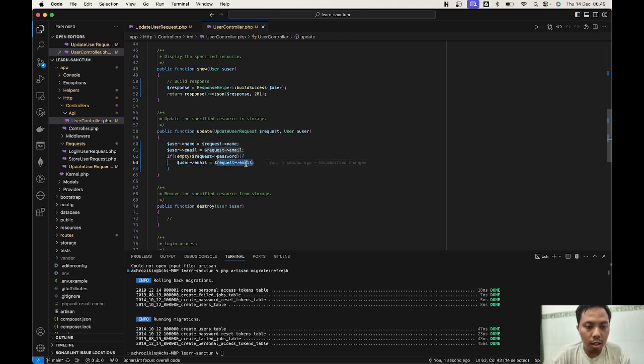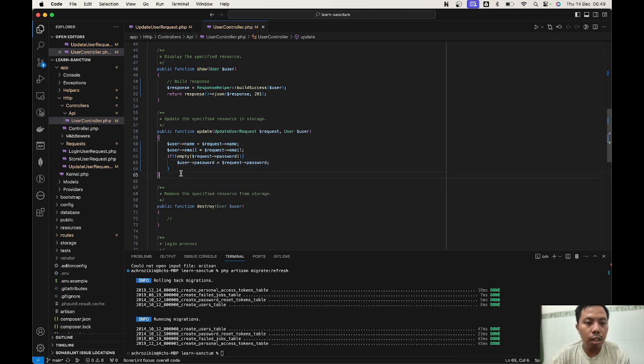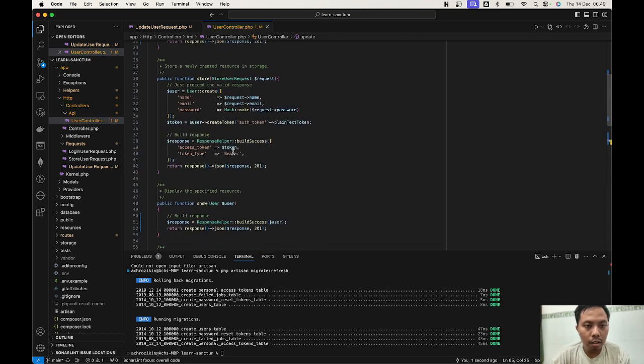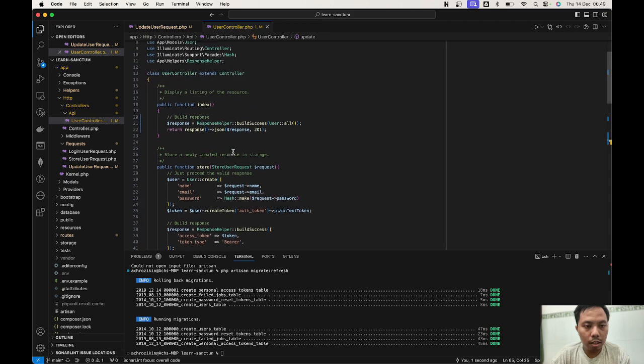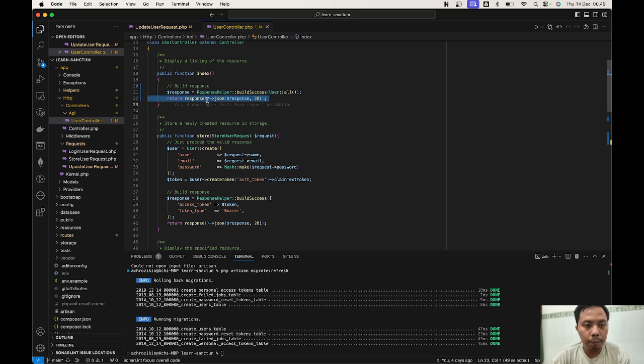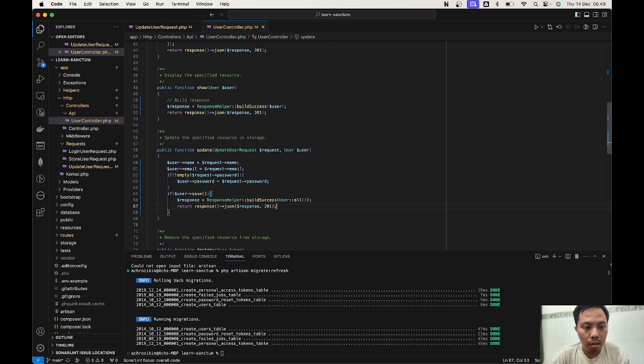Okay, something like this, and then we're gonna save it. We're gonna save it with the condition user save, something like this, and then we're gonna respond with the respond helper, save, return, save.